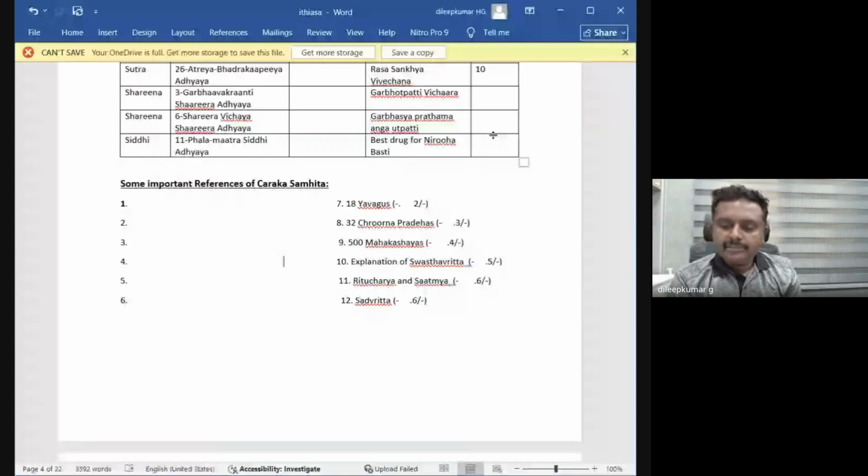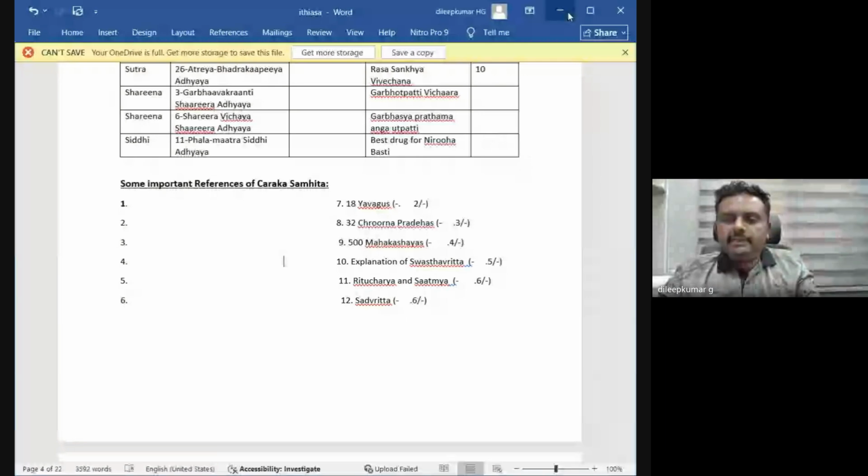So this is a brief history of Charaka Samhita along with some important concepts. The remaining Samhitas we will discuss in the next class. And I will also share one more set of notes of Samhita today. Okay.